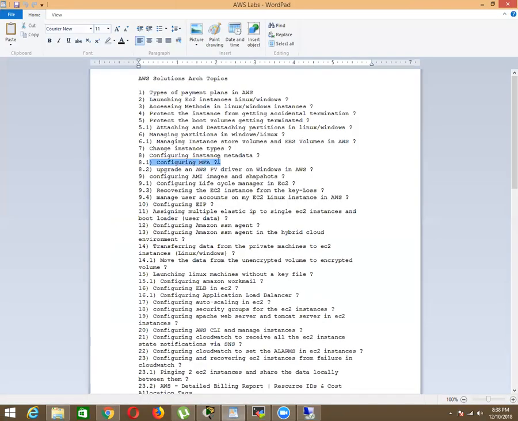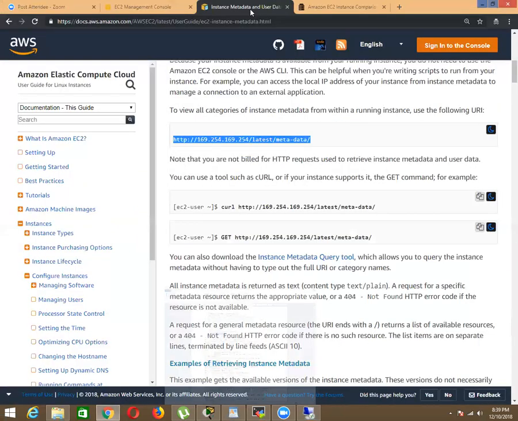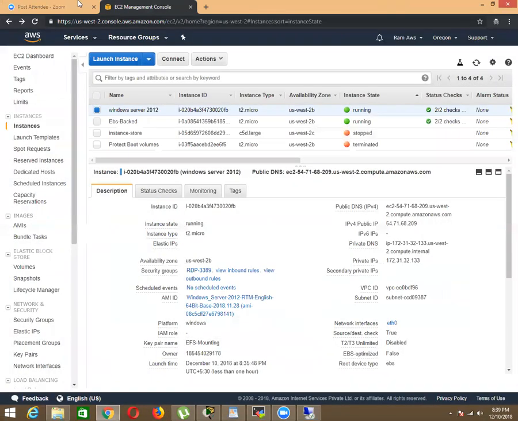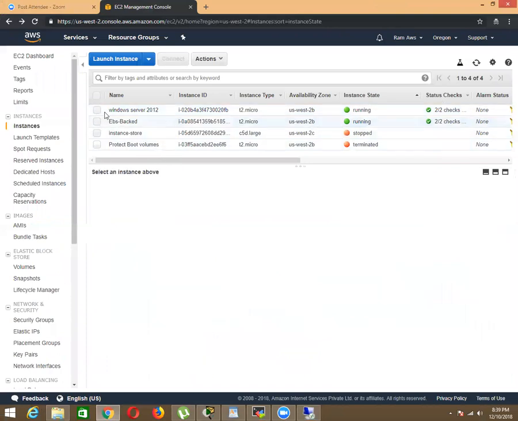Let's see how to configure MFA for your AWS account. MFA is multi-factor authentication, which is added security for your AWS account, and that will protect your account from being hacked or misused by someone. It gives you tighter security, an extra layer of security for your AWS account. Okay, so we call it MFA.